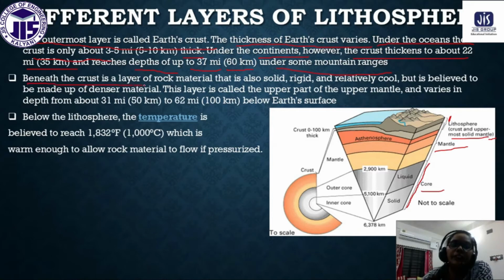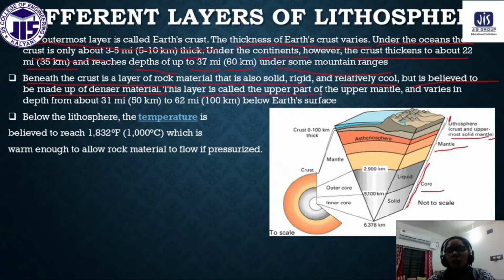Beneath the crust is a layer of rock material that is also solid, rigid, and relatively cool, but is believed to be made up of denser materials. So it is a relatively colder region with some dense materials.